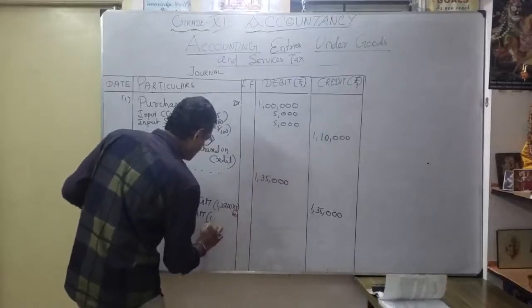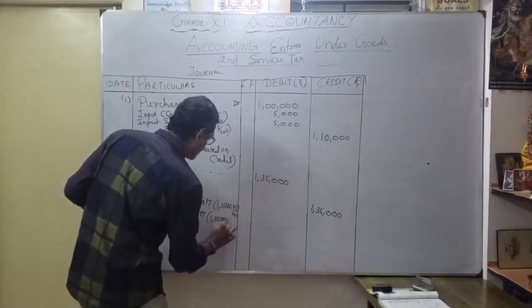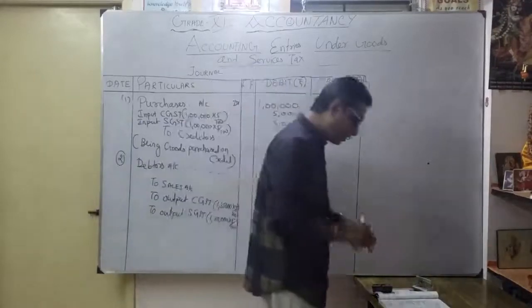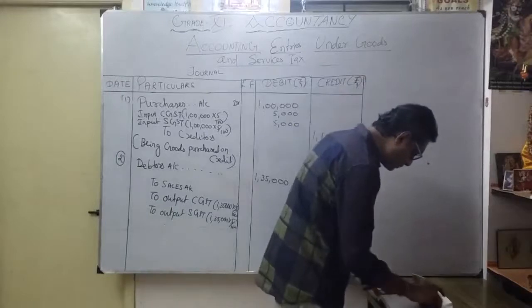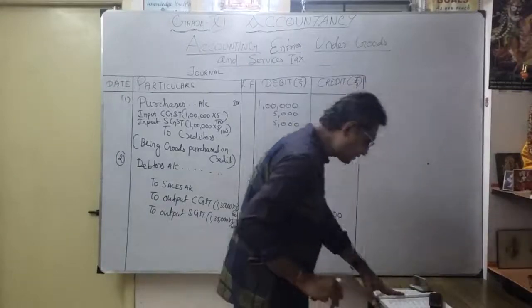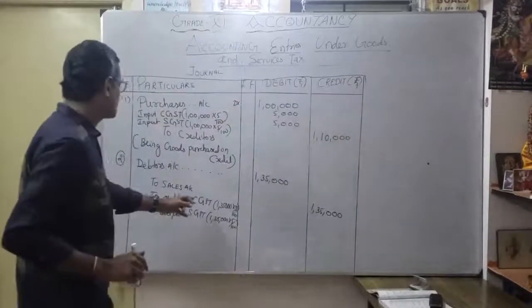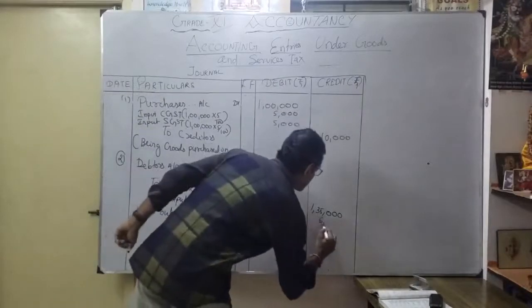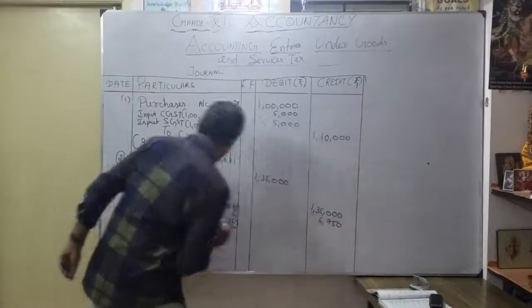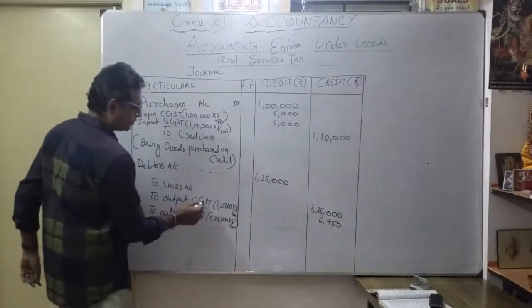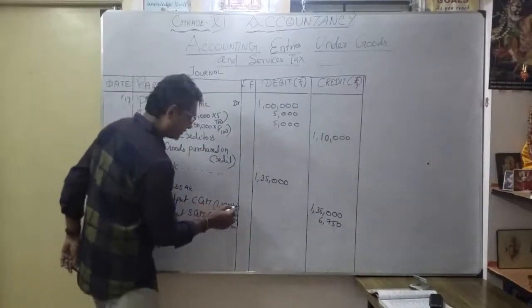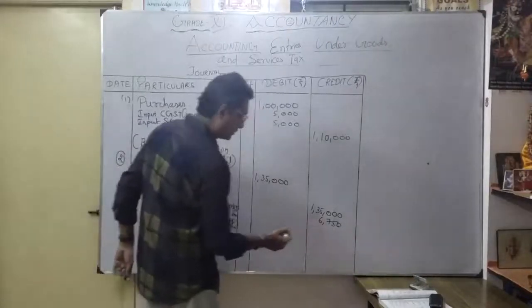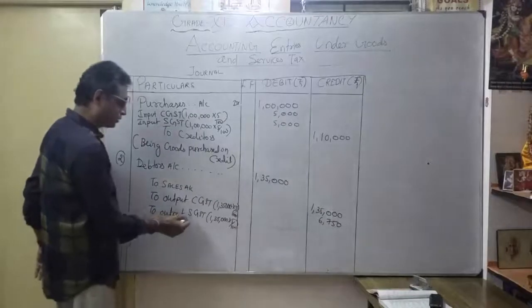So here also 1,35,000 into 5 by 100. So totally you want to bifurcate how much? Simply they given each transaction as an output central GST. When you simplify, you will get 6,750 for the output central goods and service tax. 1,35,000 into 5 by 100, once you simplify, you will get 6,750. Similarly, as an output state.